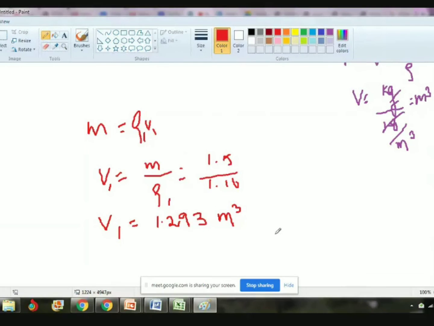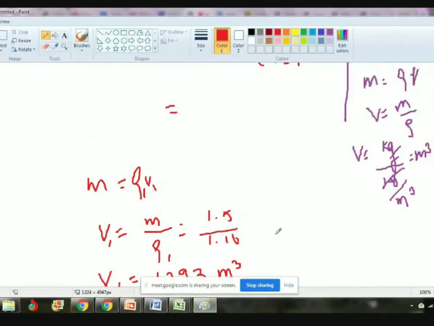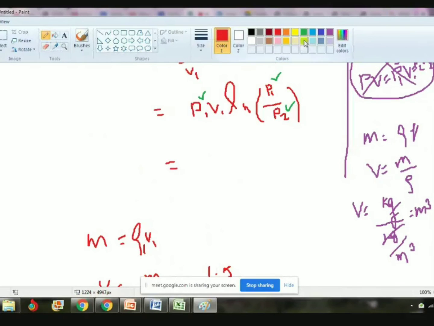Then only you can learn the problem. So Amit said that value is 1.293. So now once you observe that, the volume value also we know. So check the equation. We know all the values, P1, V1, P2, all the values we know. So then our problem is easy.